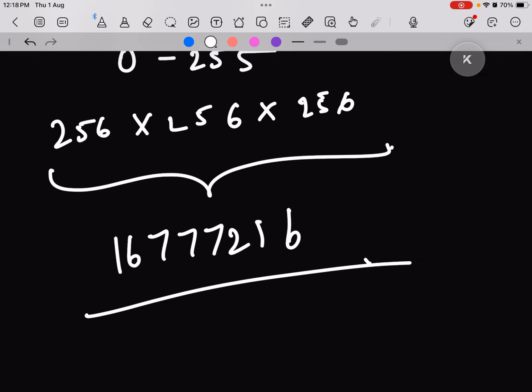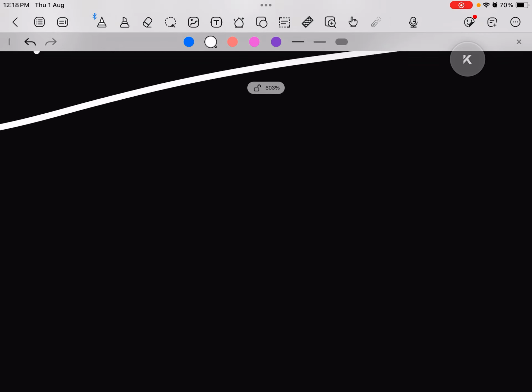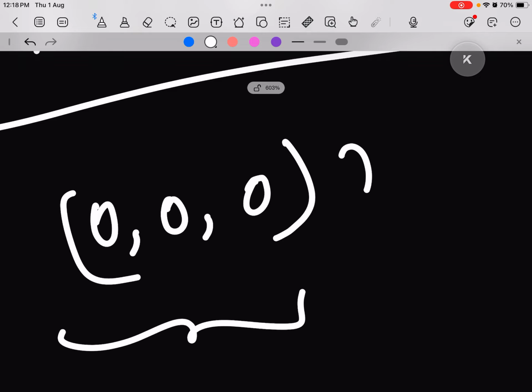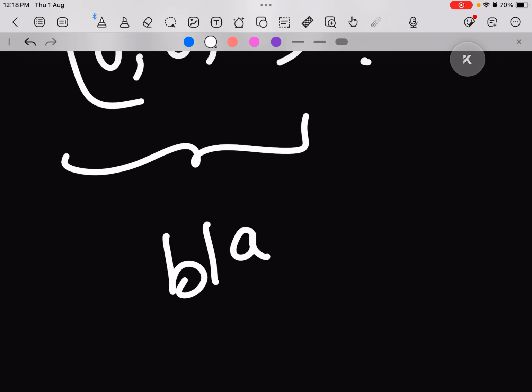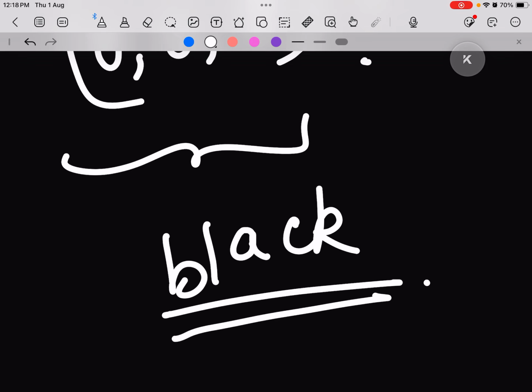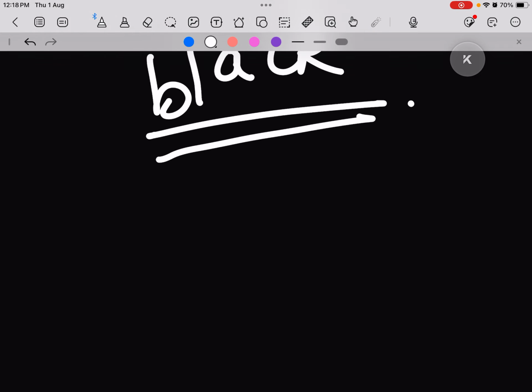Similarly, if I set red and blue as 0 and green as 255, it will simply be green. Now what if I set all the colors to 0, 0, 0? What will this give me? Think. This will give me black actually. Now to display white, what can we do? We have to set all three at 255.